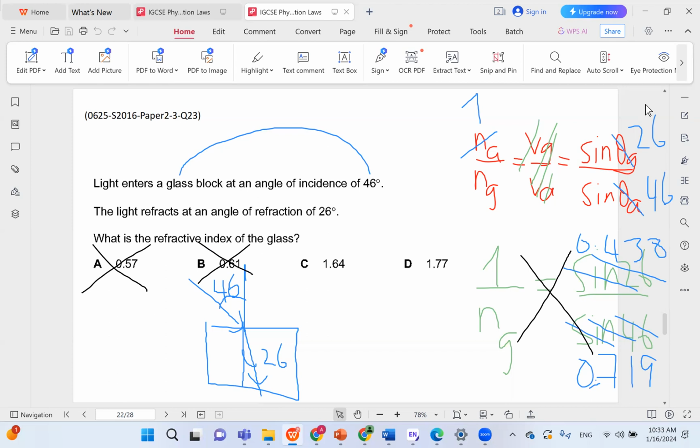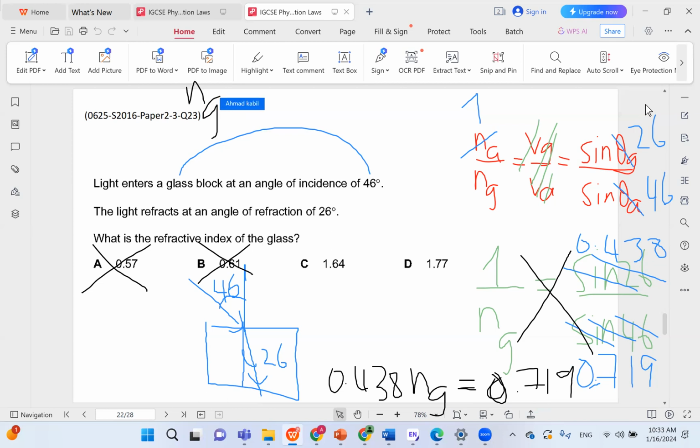Let's get back to cross multiplying. We have 0.438 Ng equals 0.719. So Ng is equal to 0.719 divided by 0.438. Let's try this out.